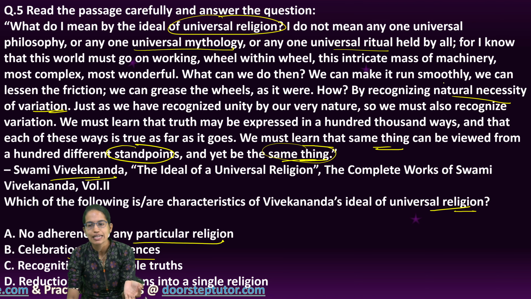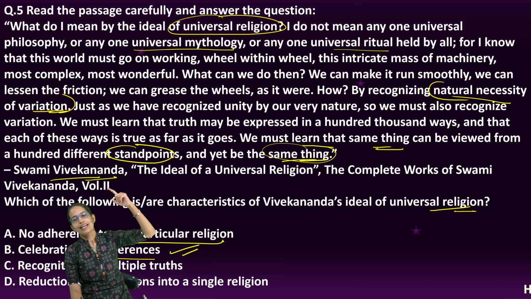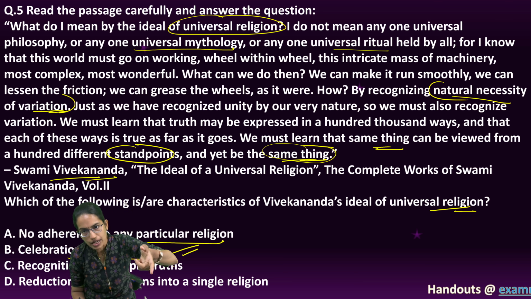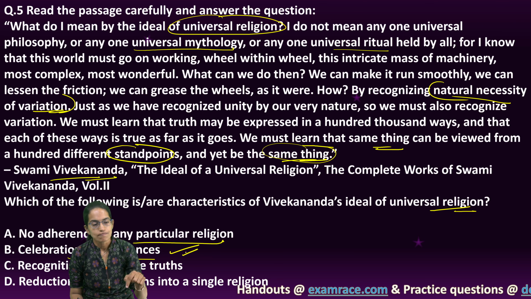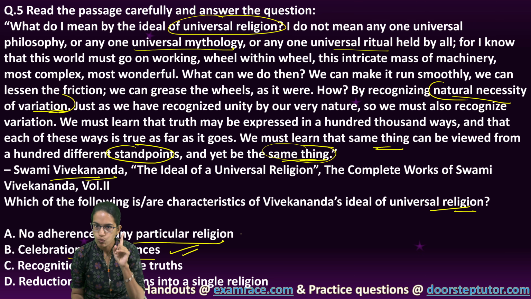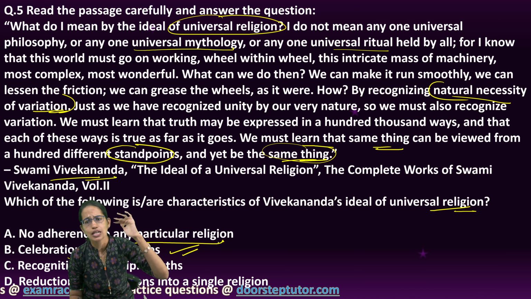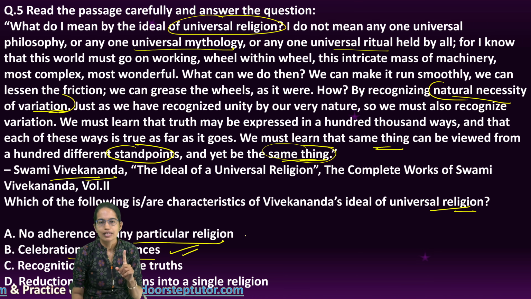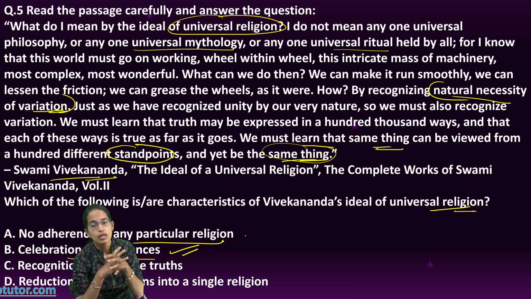So we are recognizing the natural necessity for variation, celebrating the differences. At the same time, we are saying that the final message which is being conveyed remains the same across different religions, and therefore there is no adherence to one religion, but we talk about universal religion where every religion would be accepted and there is no one particular religion which would hold the basis.